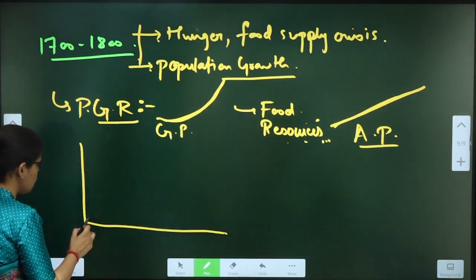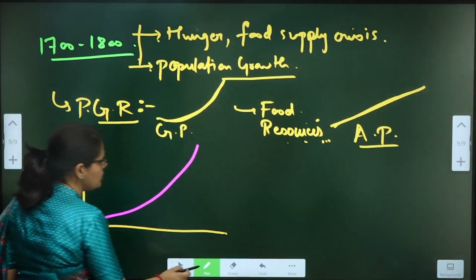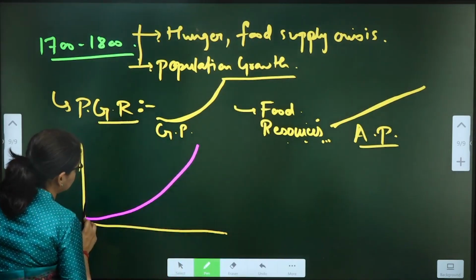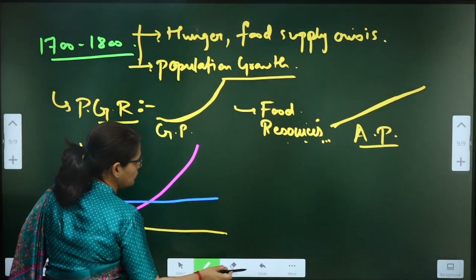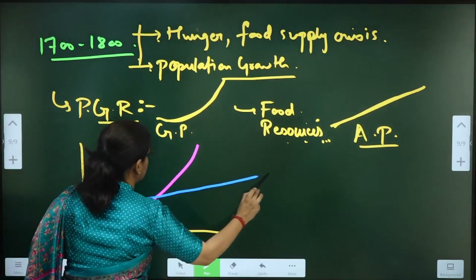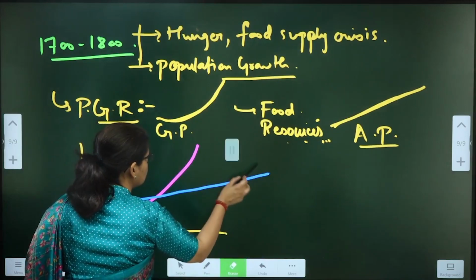As per Malthus, the population growth rate is happening in this manner. And this is the growth of food resources.